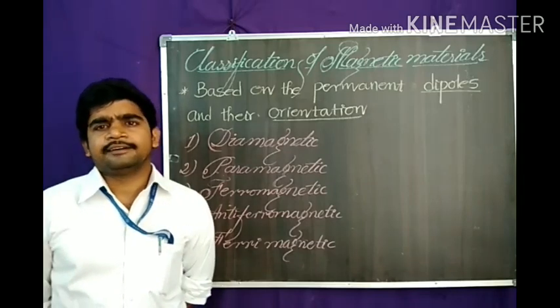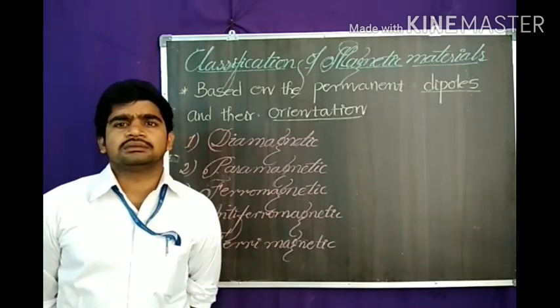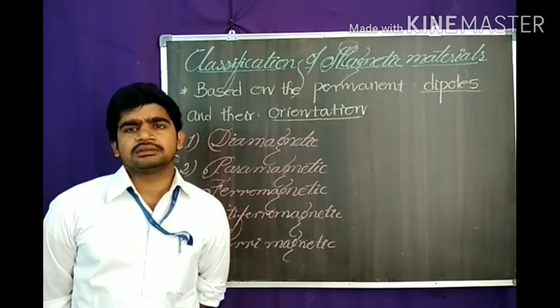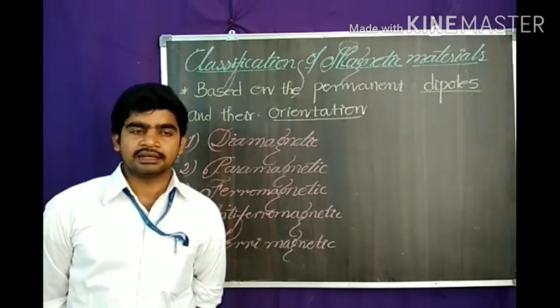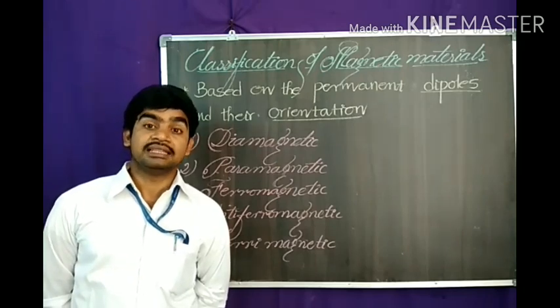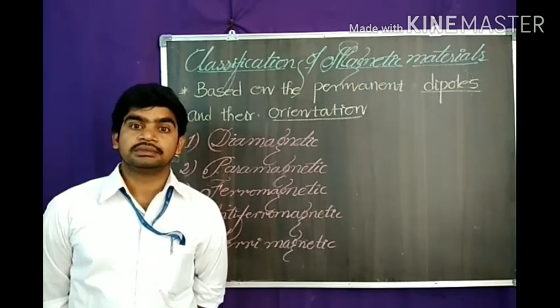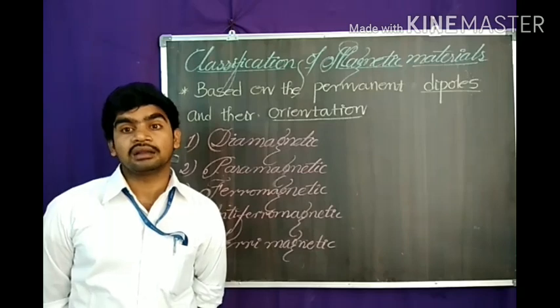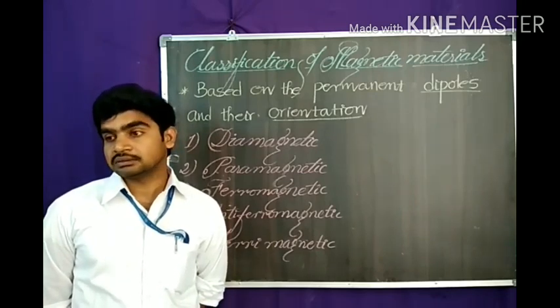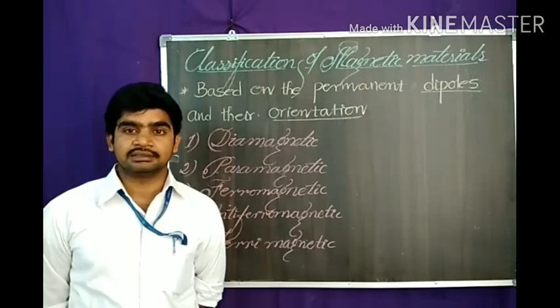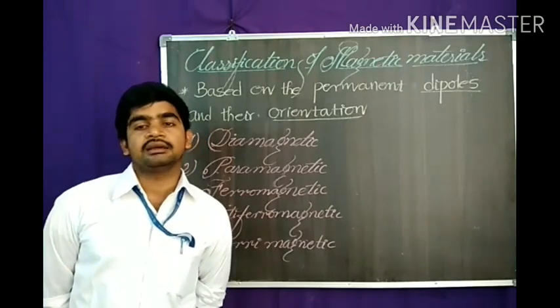Examples include copper, gold, bismuth, antimony, mercury, some pure intrinsic semiconductors like silicon and germanium, gases like helium, neon, argon, water, air, and hydrogen. These are the diamagnetic materials.